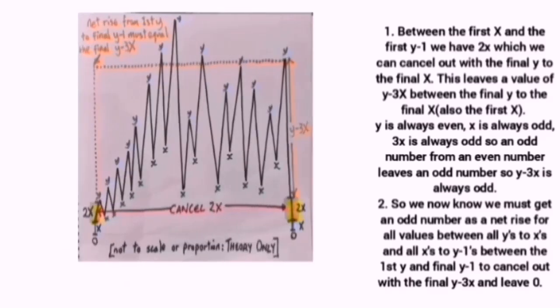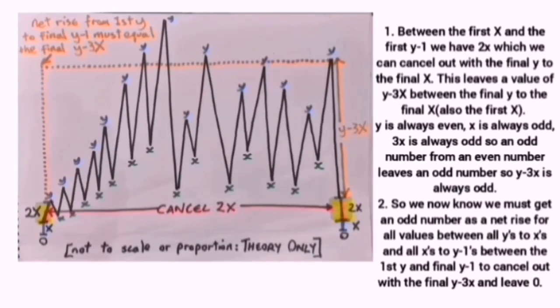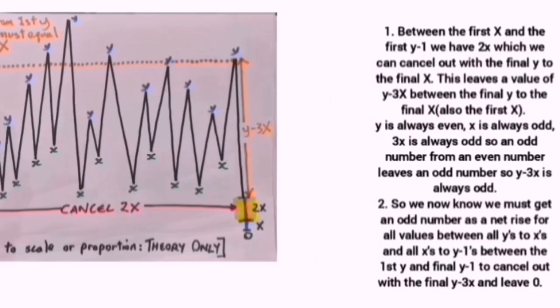Step 2. So we now know we must get an odd number as a net rise for all values between all y's to x's and all x's to y minus 1's between the first y and final y minus 1 to cancel out with the final y minus 3x and leave 0.